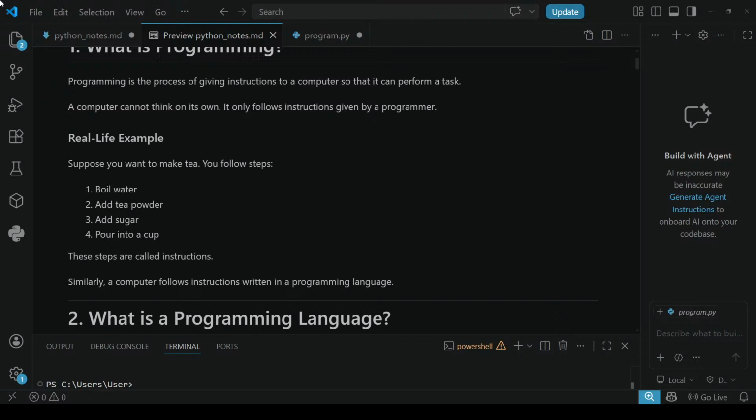Oh, my mouse is not working properly. That's okay. Let us move on.